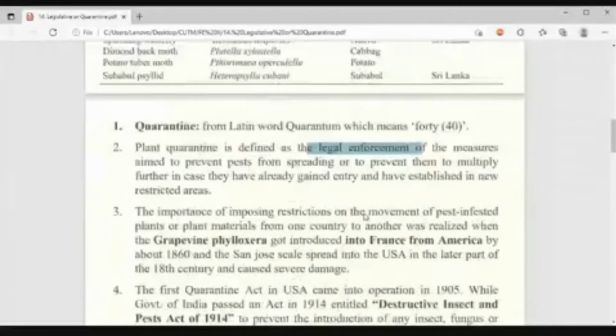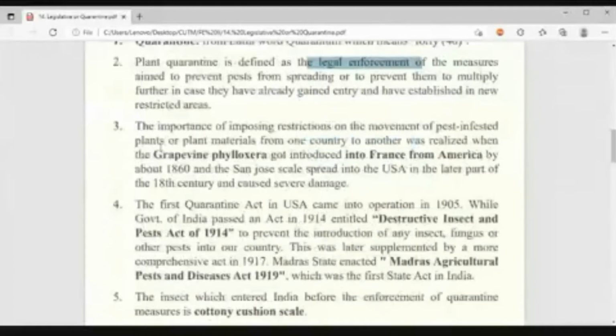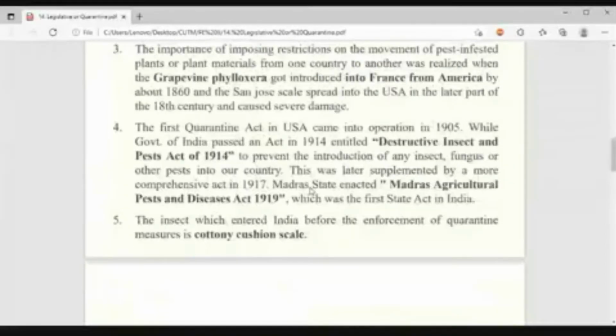So, you see, what is the importance of this restriction? You see what happened when this came the first time. In case of grapevine, the pest is Phylloxera, introduced into France from America. In America, it was not causing that much damage, but in France, it caused much more damage. It happened nearly about 1860. Similarly, San Jose scale in case of apple plant also spread into the USA in the latter part of the 18th century. These are not important. This is important.